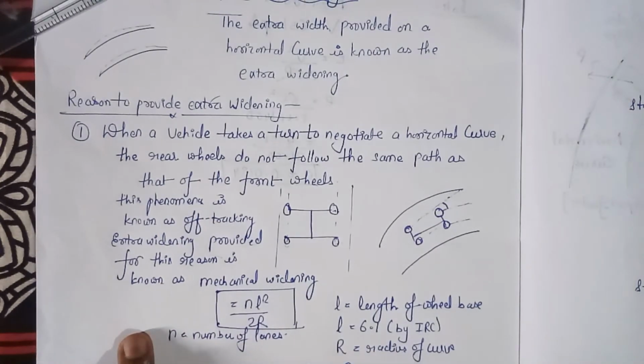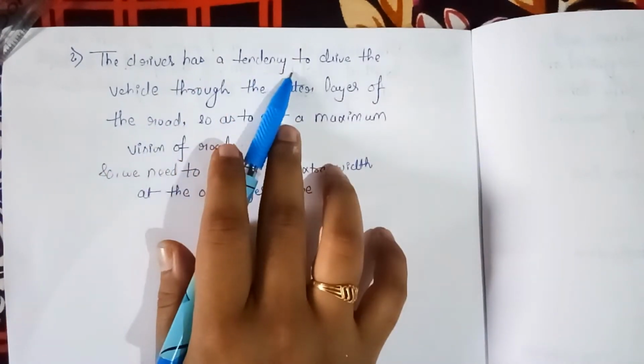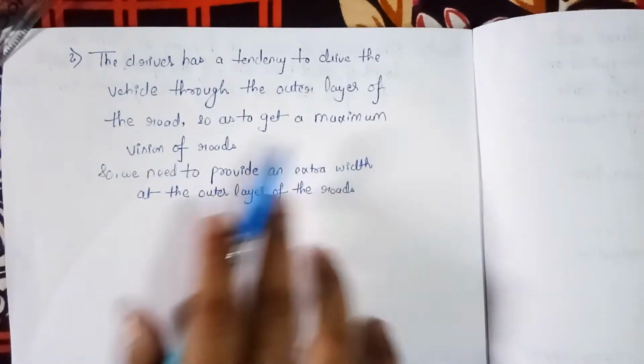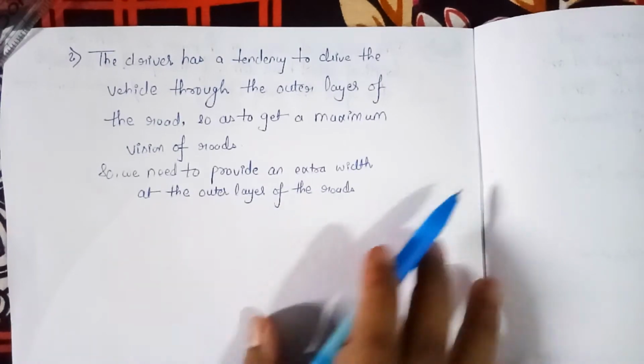We will see the second reason for the extra widening. The second reason for the extra widening is that the driver has a tendency to drive the vehicle through the outer edge of the road so as to get a maximum vision of the road. Okay, so we need to provide an extra width at the outer edge of the road.